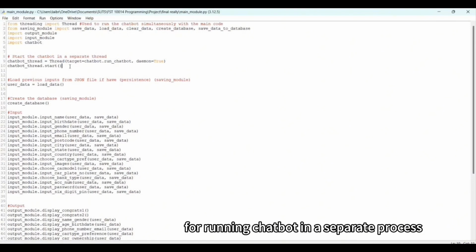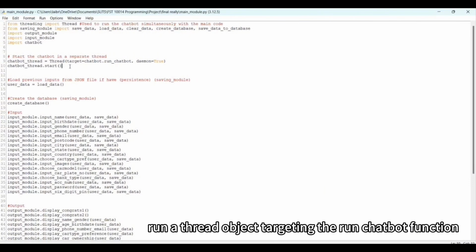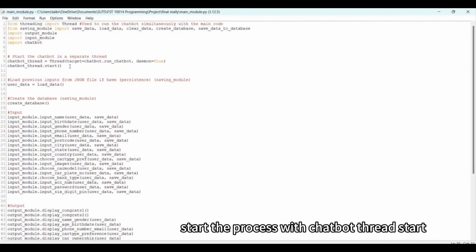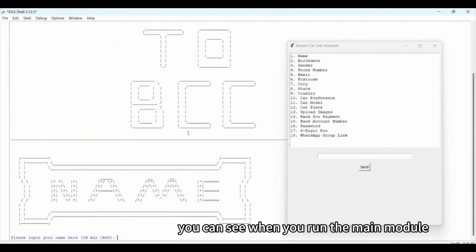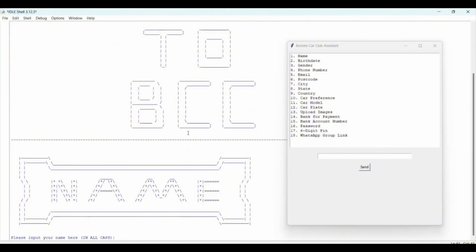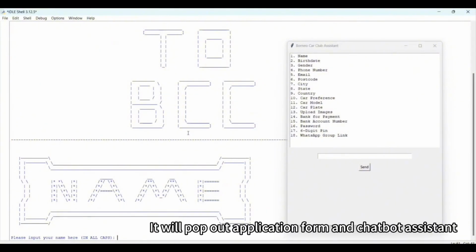For running the chatbot in a separate process, start the chatbot in a separate thread to allow simultaneous execution with other parts of the program. Create a thread object targeting the run chatbot function. Start the process with chatbot thread start. This enables the main program and chatbot to run concurrently. For example, you can see when you run the main module, the application form and chatbot assistant pop up.